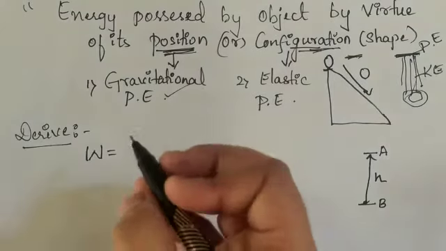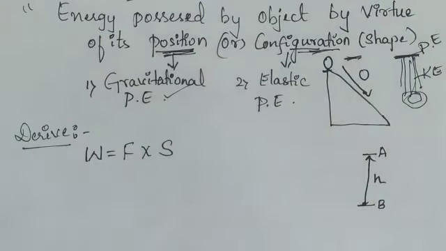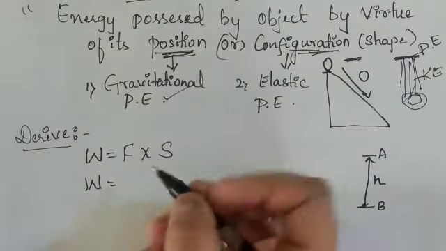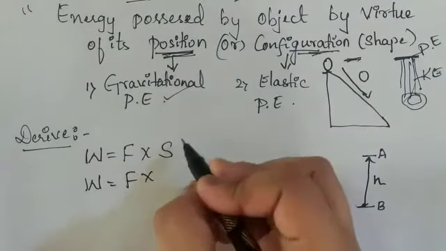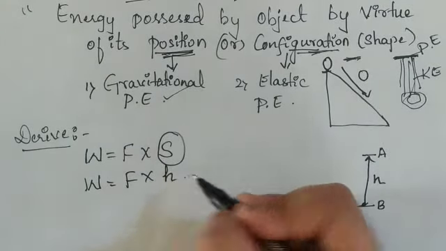So I can write work done equals force into displacement. I am doing work on that object, which means I am applying force on it, and because of that there is a displacement. Now I can write work done equals force into displacement, where the displacement is the certain height reached, so I can change it into h.